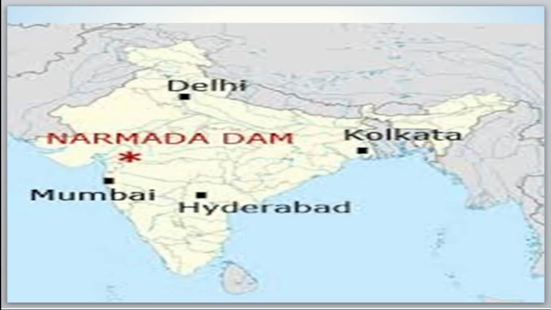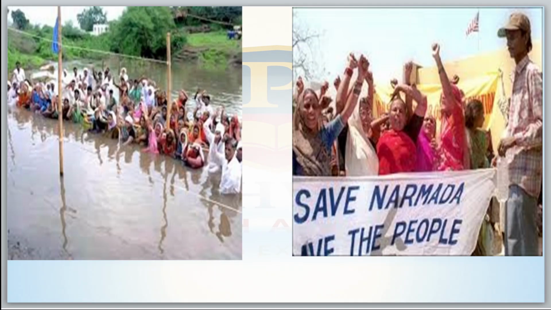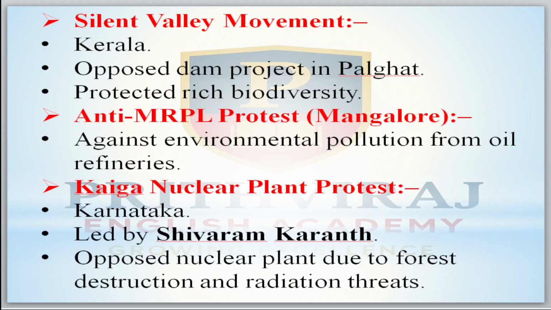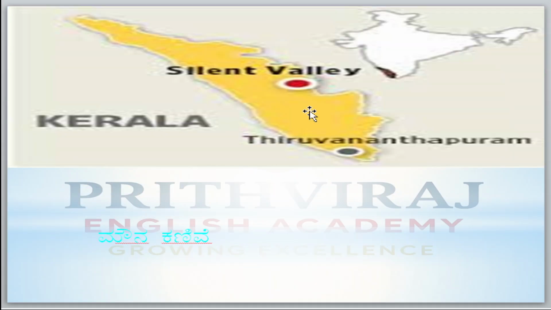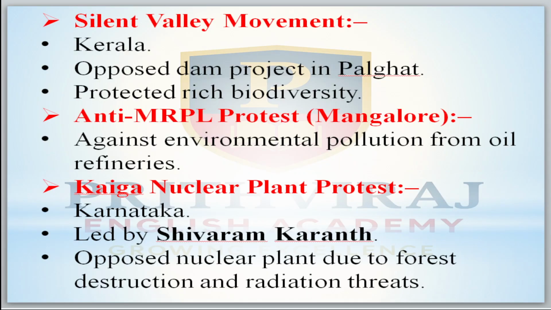Next, it is the Silent Valley movement. It was in Kerala, at Silent Valley. Here it is, Kerala in India, and this part we call Silent Valley. They wanted to construct a dam here also. It opposed the dam project in the Western Ghats of Kerala and protected the rich biodiversity. Because of this, it was started.